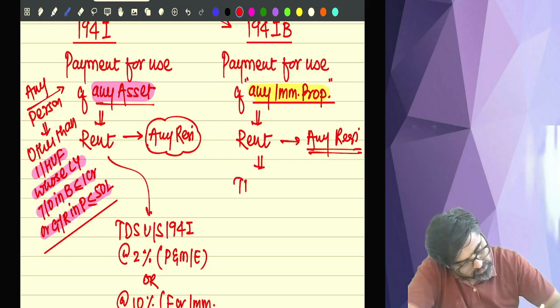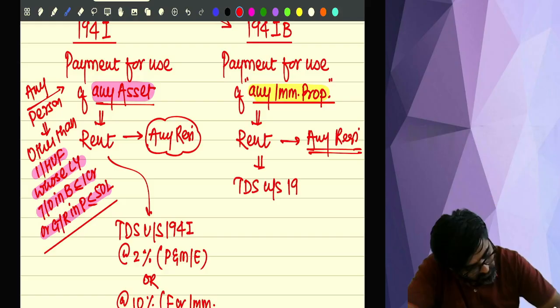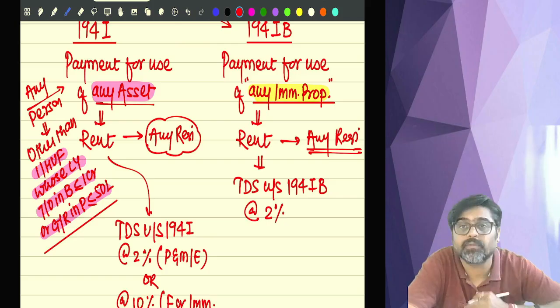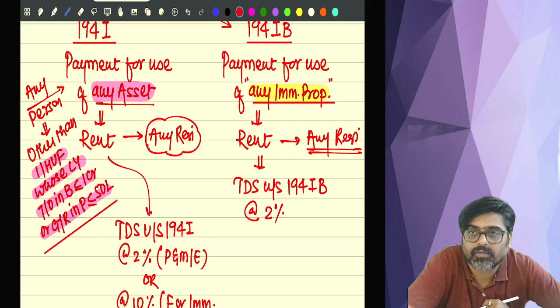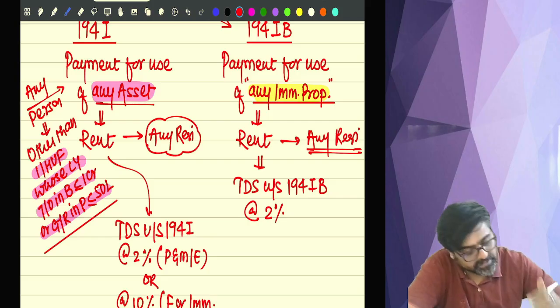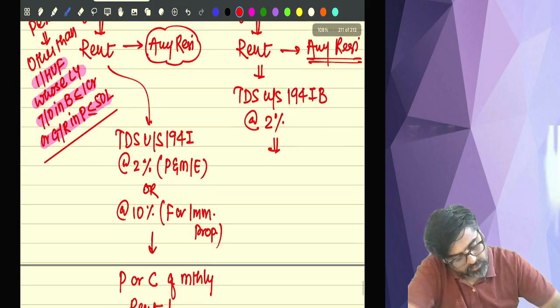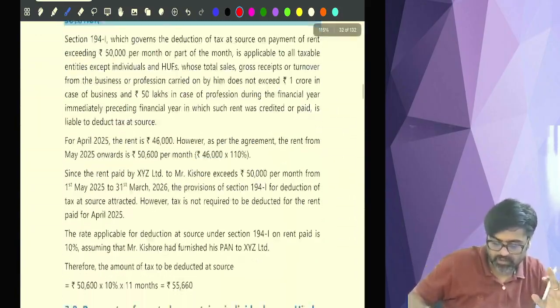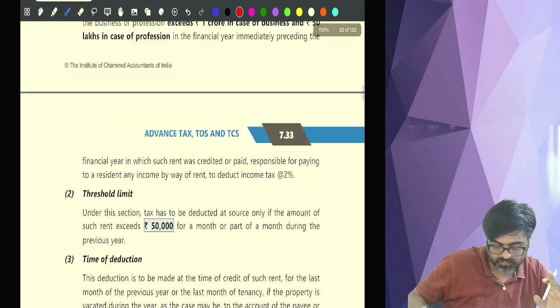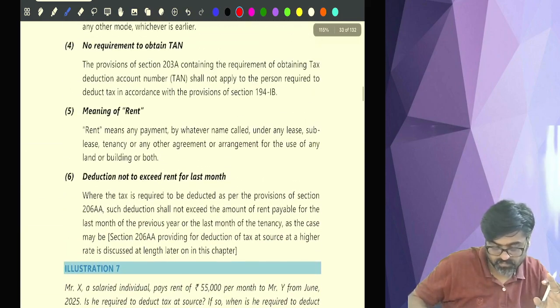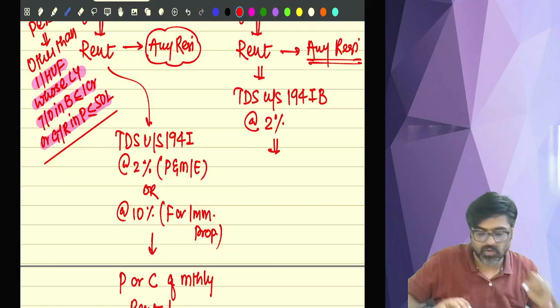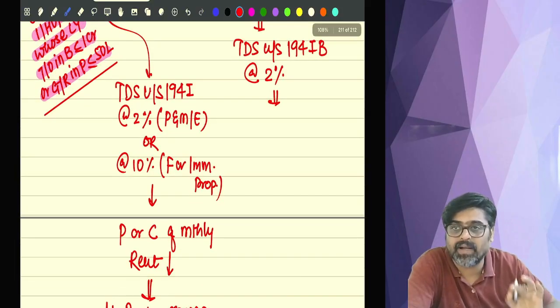Then TDS under section 194IB will come. And what is the rate of this TDS, guys? Please check. Is it 2%? Yes. Here also it is 2%. Yes or no? And when will this TDS be deducted? Wait, let me check. It is 2% or 5%? Okay, 2%. Done? Okay. So the TDS under 194IB will be at the rate of 2%.